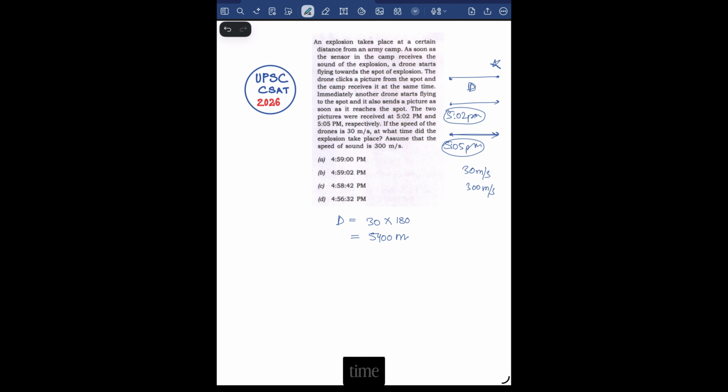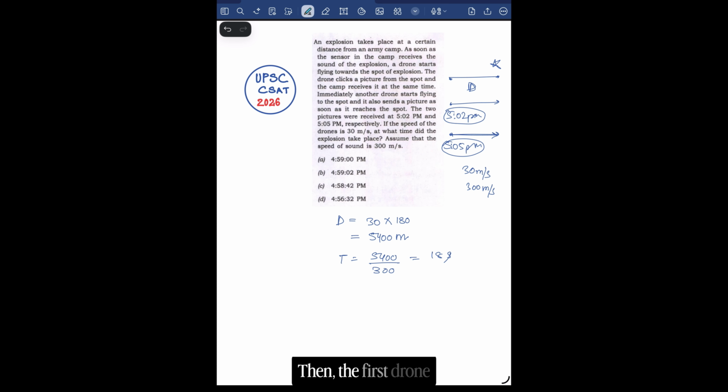Now let's calculate the time taken by the sound to reach the army camp. So time is equal to distance upon speed. Distance is 5400 meters and the speed of sound is 300 meters per second. So this gives us 18 seconds. This means that after the explosion, the camp waits 18 seconds to hear the sound.